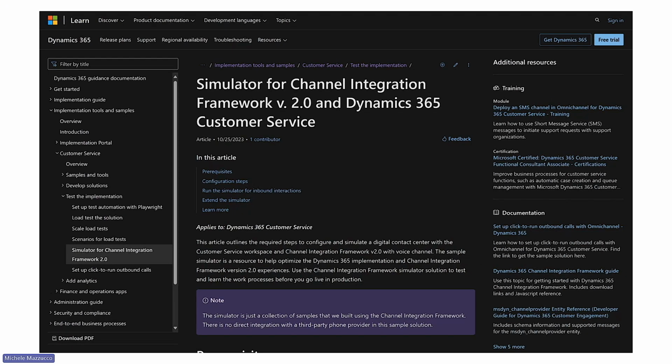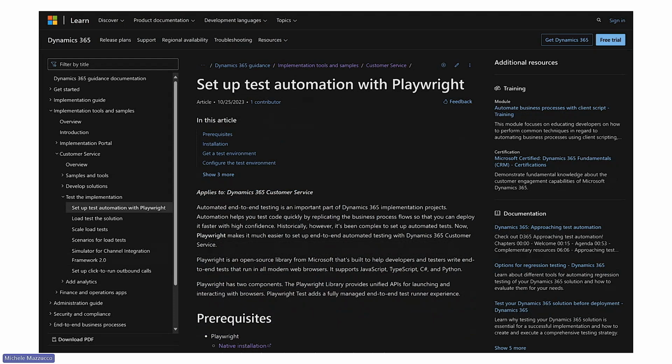In the next episodes, we will cover additional topics like working on the channel integration framework, where we will explain a solution we call Simulator, which will help you play around with the channel integration framework and learn about the events of the framework itself. We will cover test automation using Playwright and other tools that are available today, how you can set up tests in your solution, and how you can scale tests within your project.